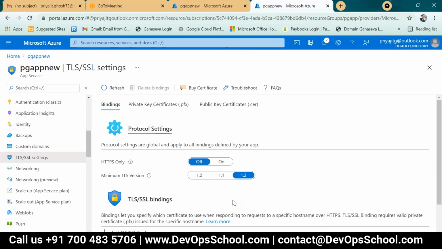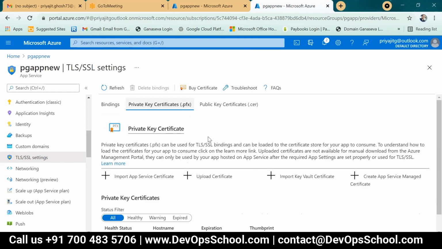Can you please click on private key so we can see at least? The private keys, you have to upload your certificate. Okay. This is the option, upload certificates.